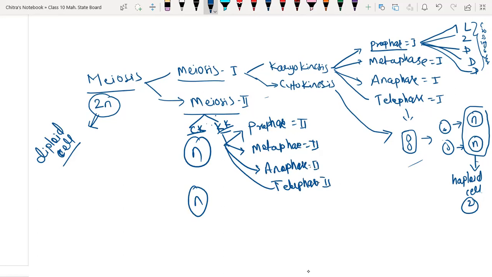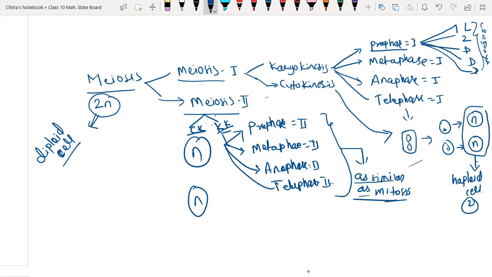And a very interesting thing is that prophase 2, metaphase 2, anaphase 2, and telophase 2 are similar to mitosis. Just remember this. I have shared the notes; it is all about mitosis. Wherever you find mitosis, just write meiosis 2. Otherwise, all things are the same, so that's why I have written it as similar to mitosis.